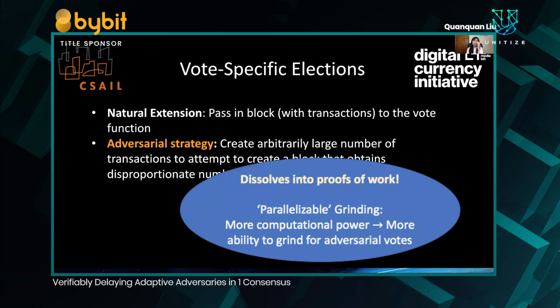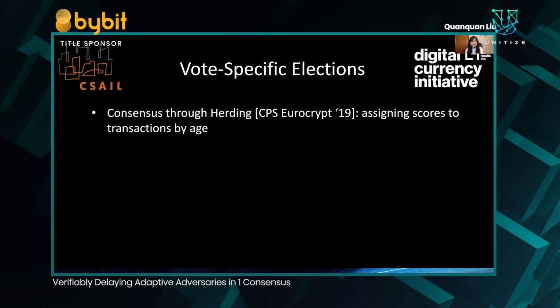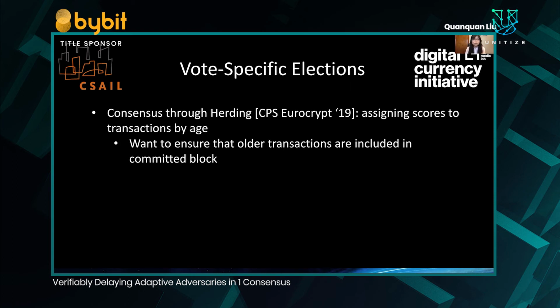This situation then dissolves into proofs of work, in which the adversary will parallelize the grinding of various blocks, and thus the greater the computational power of the adversary, the greater the ability to get more votes or to grind more votes. Consensus through herding presents a solution to this issue by assigning scores to transactions by age. This essentially ensures that older transactions are included in a committed block and limits the ability of adversaries to grind through many new blocks.